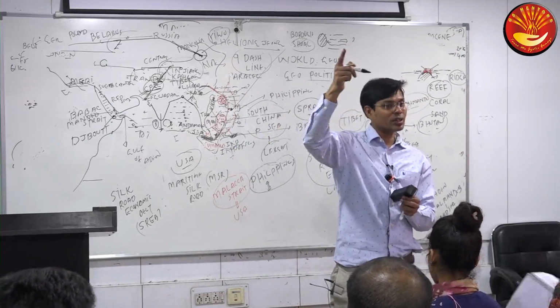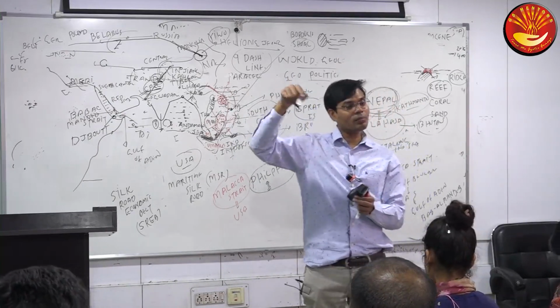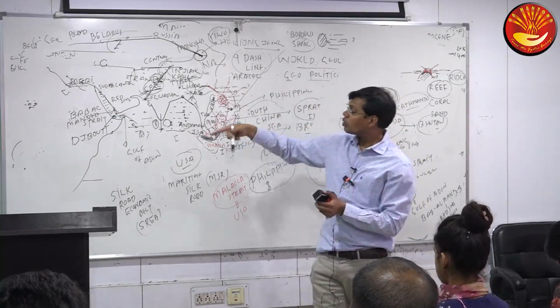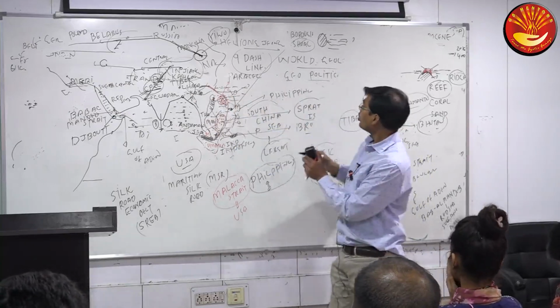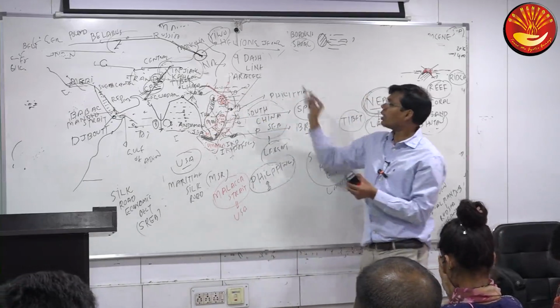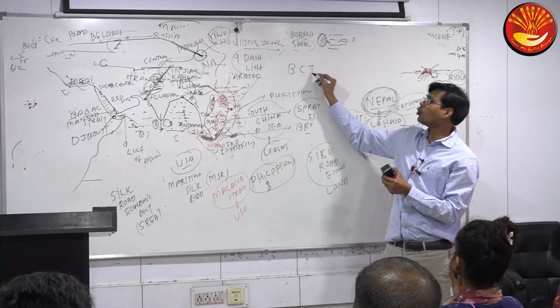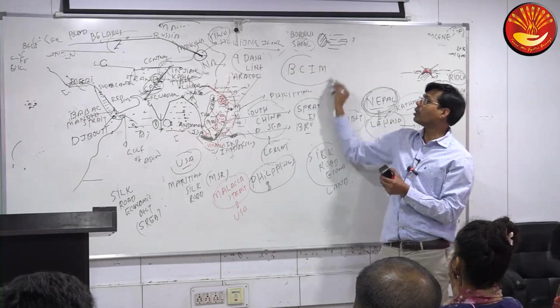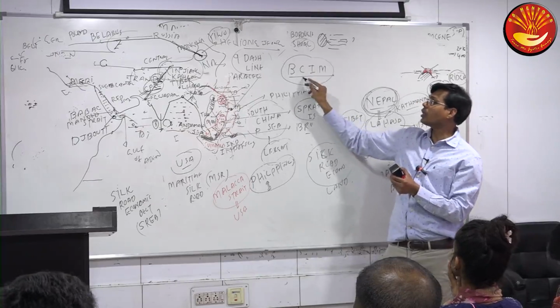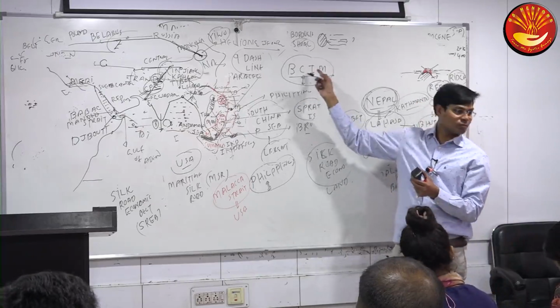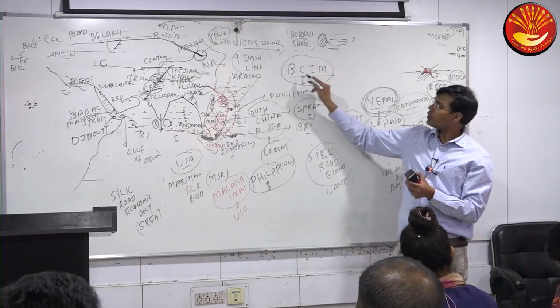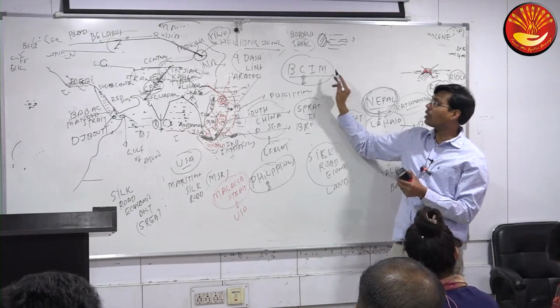Kolkata to Kunming via Dhaka and Mandalay, and passing through also which area of India? Northeast. So if we can become part of this initiative, then in which area are we slightly willing? BCIM. Bangladesh, China, India, Myanmar.